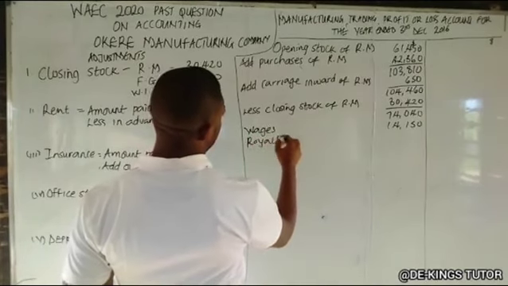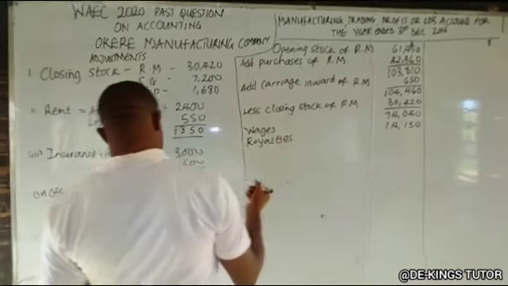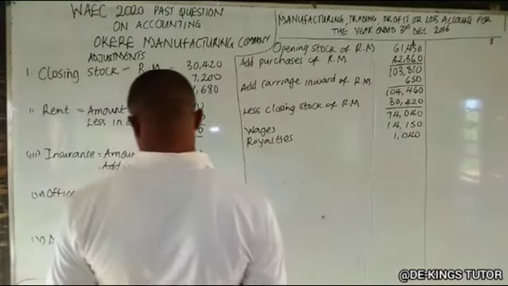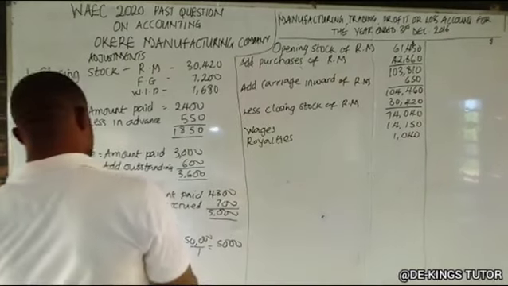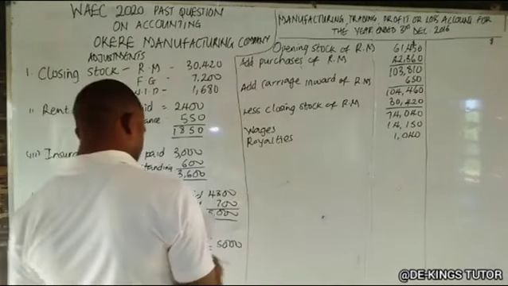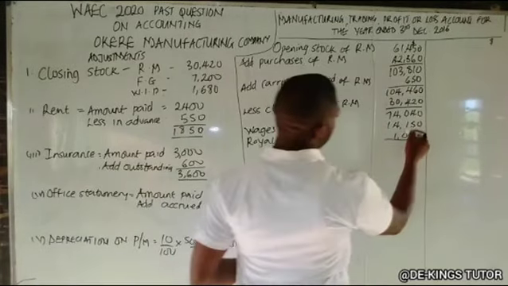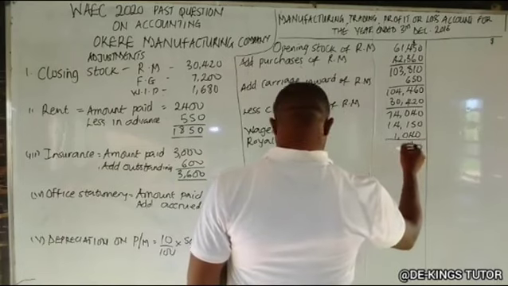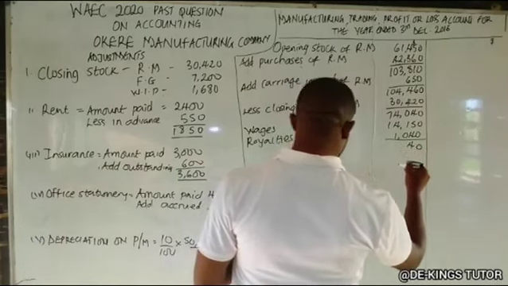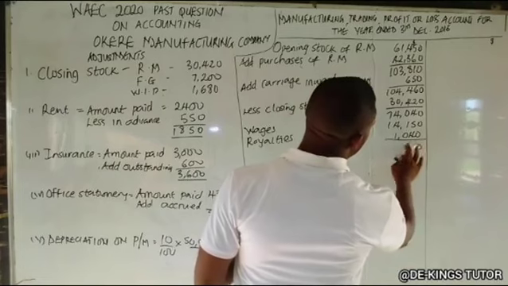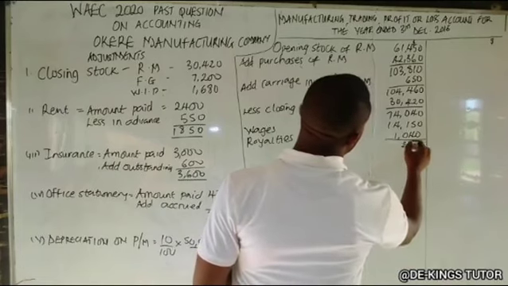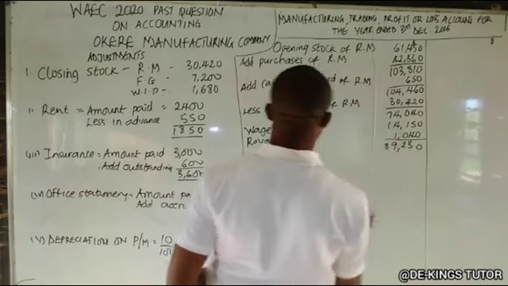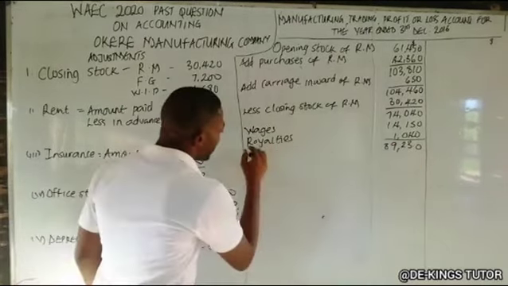So we check if there's another direct cost. If there is none, we add up this plus this plus this. That is 89,230. So this amount is what we call our prime cost. Prime cost, summation of all direct cost.